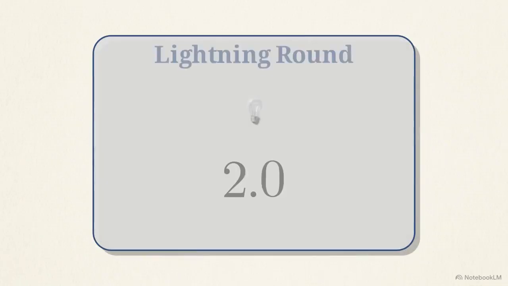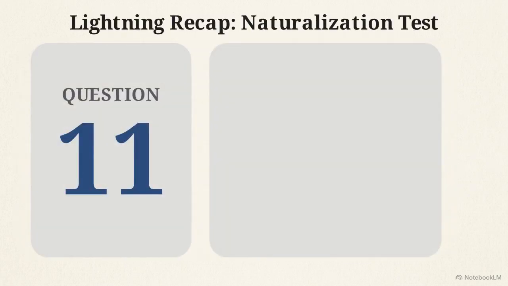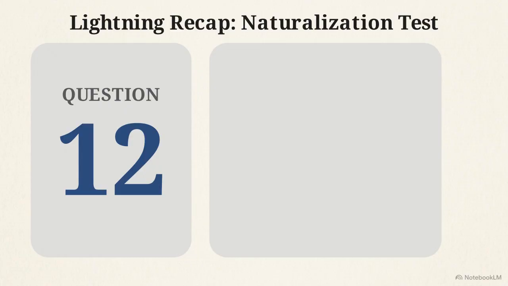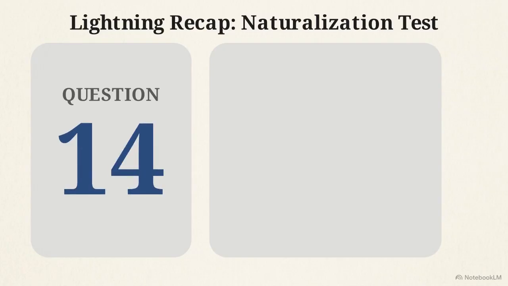I will read the question, wait 2 seconds, and I want you to say the answer out loud before I do. Question 11. What is the economic system in the United States? Capitalist economy. Question 12. What is the rule of law? Everyone must follow the law. Question 13. Name one document that influenced the Constitution. The Federalist Papers. Question 14. Describe one amendment about who can vote. Citizens 18 and older can vote.